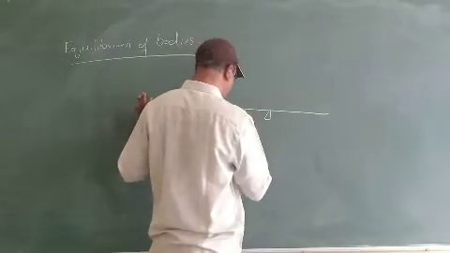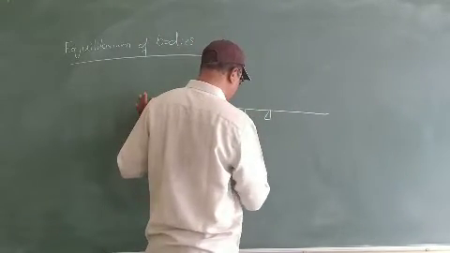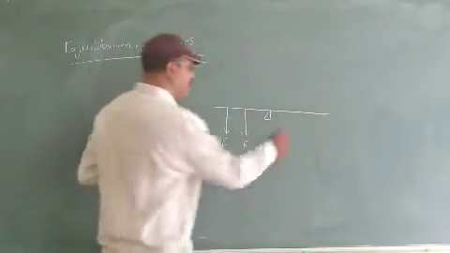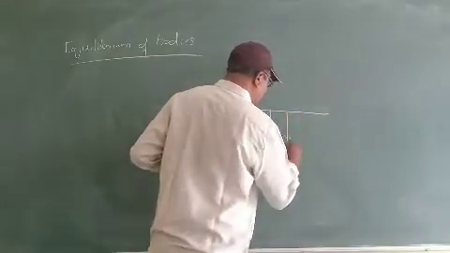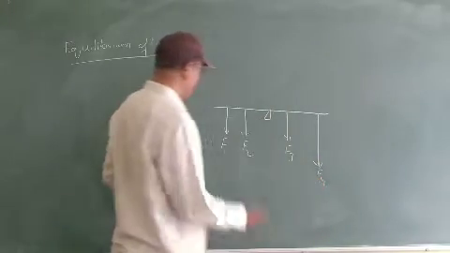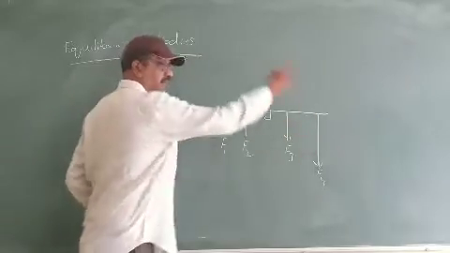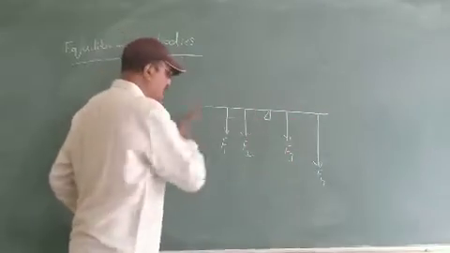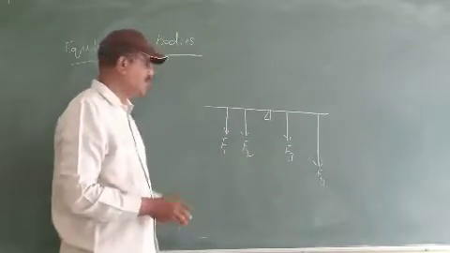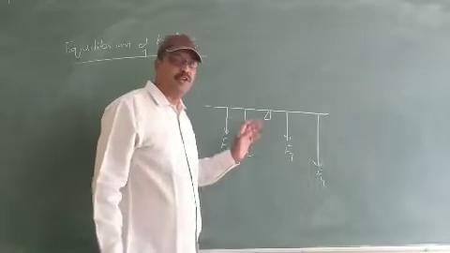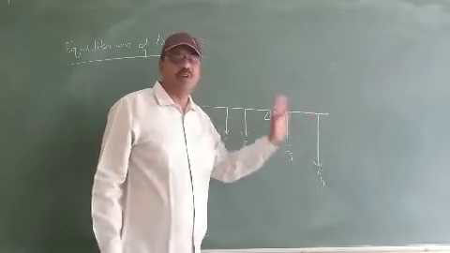I'll take one more force, F2, which is also on the left side, and then F3 and F4. This direction is clockwise and this direction is anti-clockwise. The anti-clockwise moments should be equal to the clockwise moments.